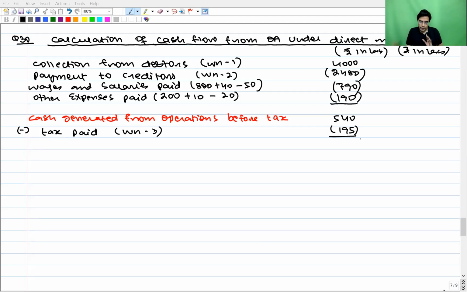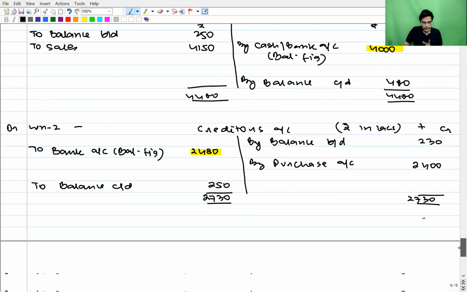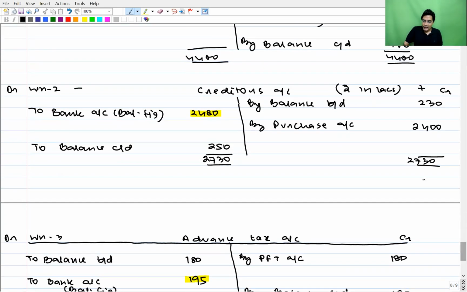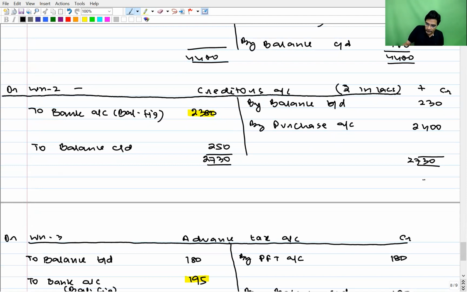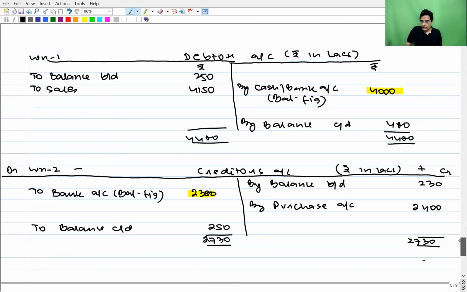But I think I've made some mistake. Yes, the mistake is a calculation mistake as usual because you all are not there. In the creditors account's balancing figure, I think I have done it wrong. Yeah, this should be 2380. This is where we miss you. Immediately you would have told me, sir, you have done some calculation mistake. Never mind. So 2380 is actually the payment to creditors.